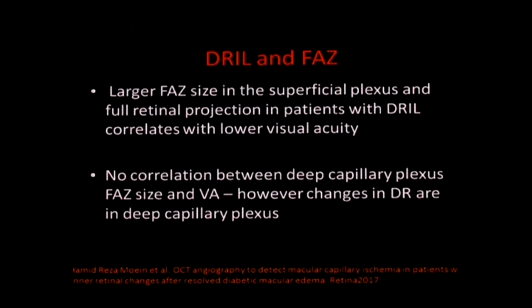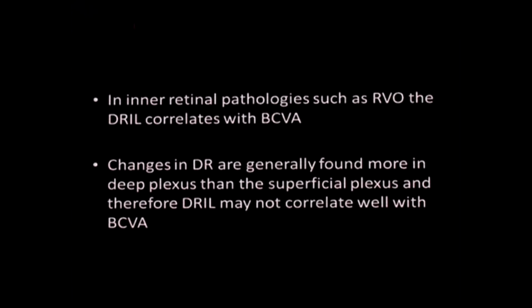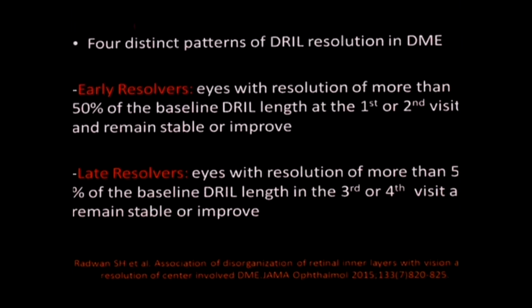Larger FAZ size, again in the superficial plexus, and full retinal projection in patients with DRIL correlates better with lower visual acuity, but no correlation has been found between deep capillary plexus FAZ size and visual acuity. And this is again interesting because DR changes are primarily confined to the deep capillary plexus. So what this study has interpreted is that in a retinal pathology such as RVO, the DRIL correlates better with the visual acuity, but changes in DCP apparently don't correlate so well with the visual acuity recovery.